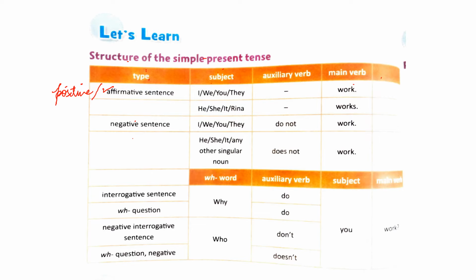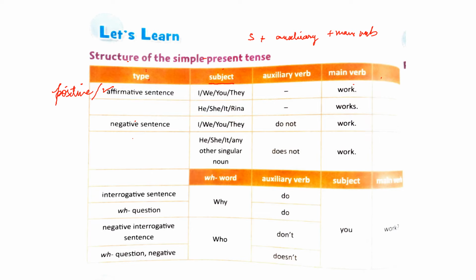For making affirmative or positive sentence and negative sentence in simple present, you have to follow this structure. First you will write the subject, then the auxiliary verb, then will come the main verb. So this is the structure for both affirmative and negative sentence. Now let's see affirmative sentence in detail.